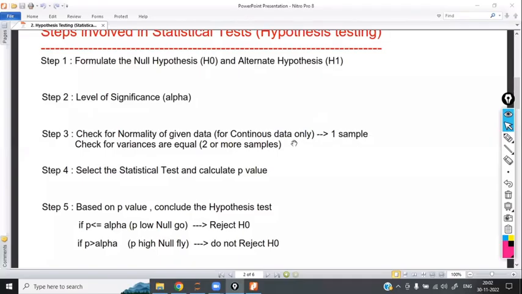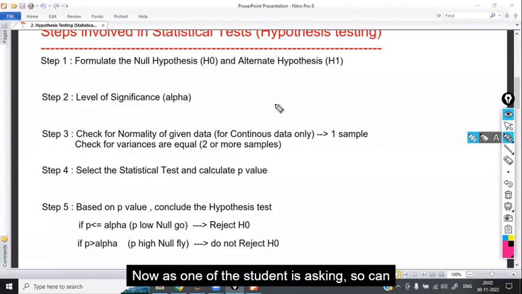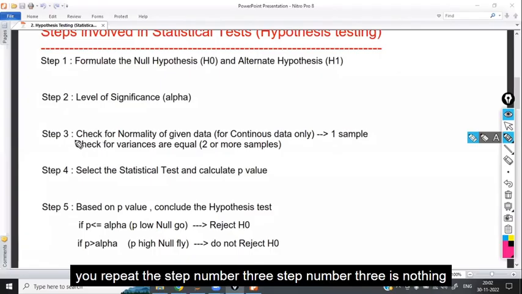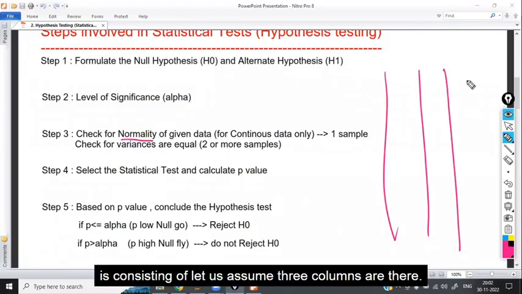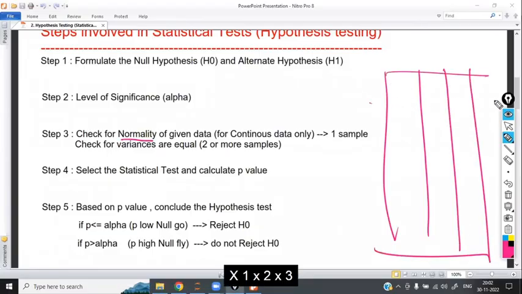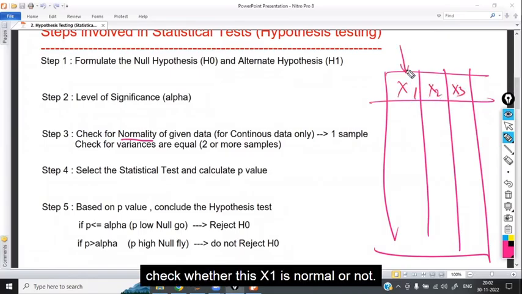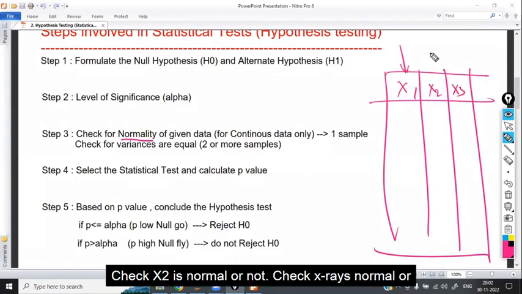Okay. Now, as one of the students is asking, sir, can you repeat step number 3? Step number 3 is nothing but normality: whether the given data is normal or not. For example, let us assume the given data consists of 3 columns, X1, X2, X3. Check whether X1 is normal or not. Check whether X2 is normal or not. Check whether X3 is normal or not.